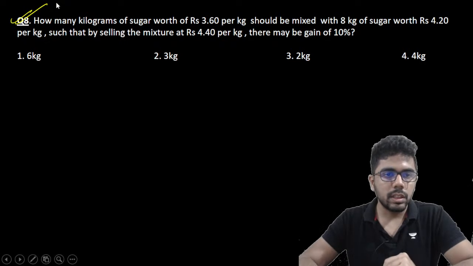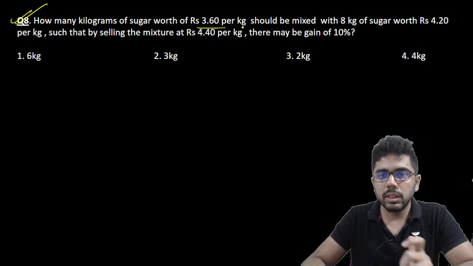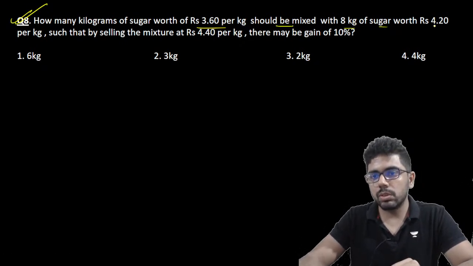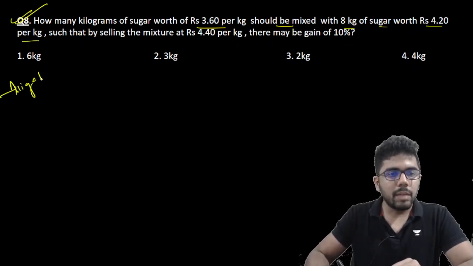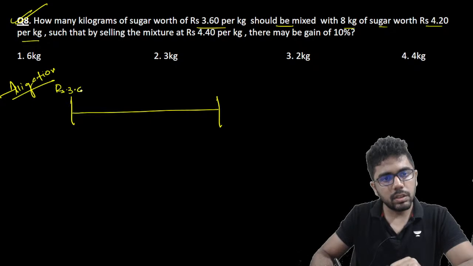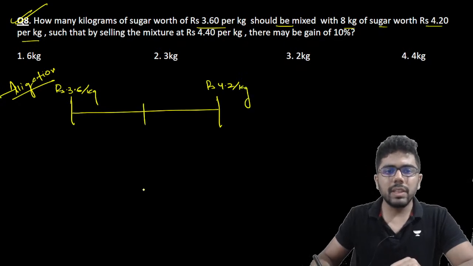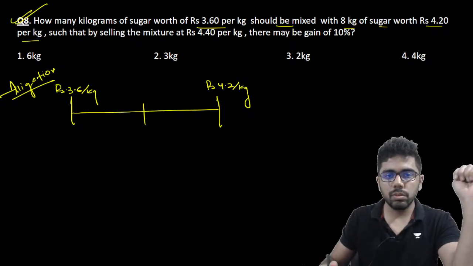Okay, let us see this. How many kilograms of sugar worth rupees 3.6 per kg should be mixed with 8 kg of sugar worth rupees 4.2 per kg? So basically I am adding two types of sugar. On one side it is rupees 3.6 per kg, and on the other side it is rupees 4.2 per kg. When I mix them, I should get a mixture whose cost is between 3.6 and 4.2.